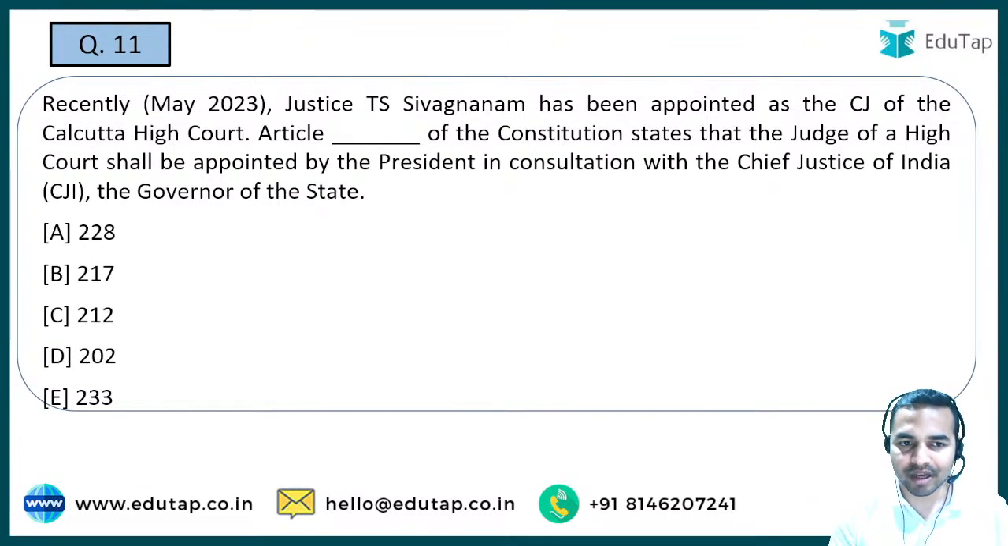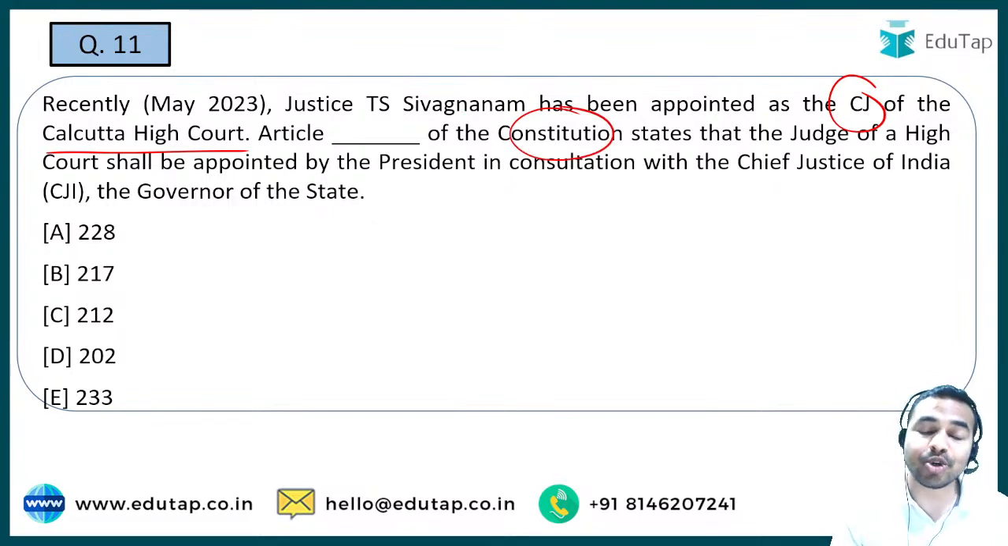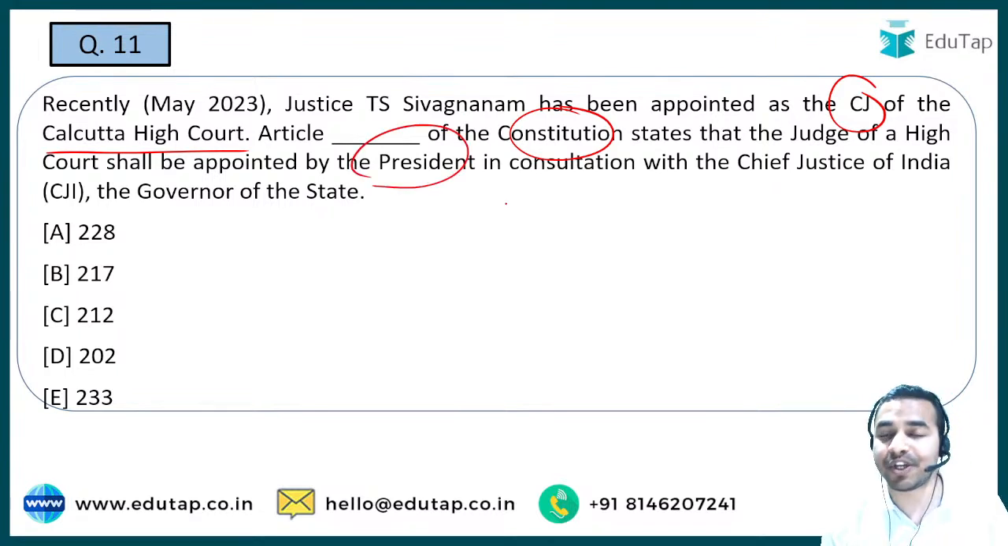Next question. So Justice TV Sivagnanam has been appointed as the Chief Justice of the Calcutta High Court. See guys, recently जो भी appointments होती हैं तो यहाँ से भी एक static question निकल सकता है. For example, this question is a perfect example of such kind of question. जैसे कि Chief Justice of Calcutta High Court यहाँ पर recently appoint हुए हैं, तो आपके सामने question ये है कि Constitution का वो कौन सा article है जो allow करता है कि जो High Court के judges हैं they will be appointed by the President in consultation with the Chief Justice of India.